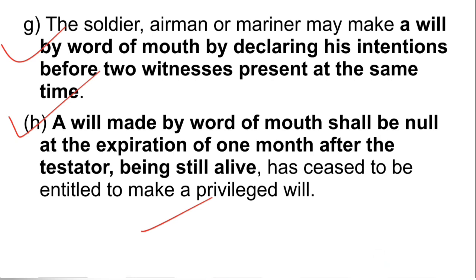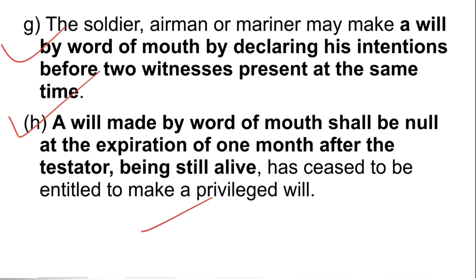So if a will made by word of mouth, which means an oral will, is not valid after the expiration of 1 month, and the testator is alive but does not convert the will into writing, in that case the provision suggests that the oral will by a person who is an officer of any of these services, on the expiration of 1 month, if he is still alive, will cease to be a valid will. Because as per the provision, it implies that if it is not converted into writing, then the oral will after the expiration of 1 month